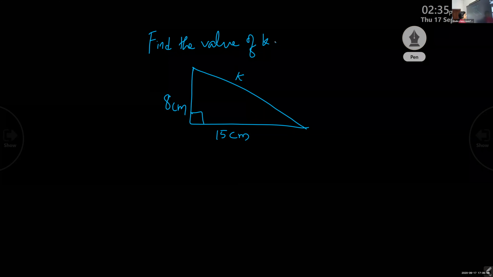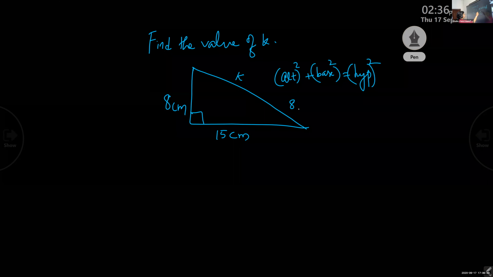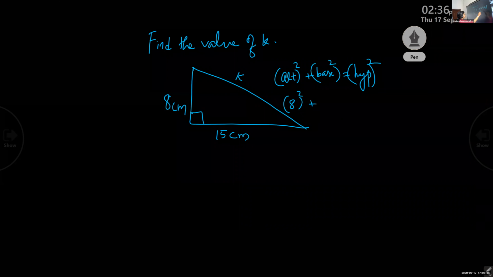Just use the Pythagoras relation. What is the Pythagoras relation? Altitude square plus base square is equal to hypotenuse square. So now, altitude square means it is 8 square, plus base square is 15 square, that is equal to hypotenuse square.